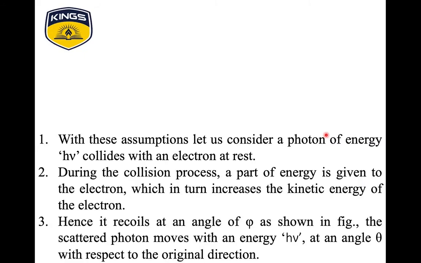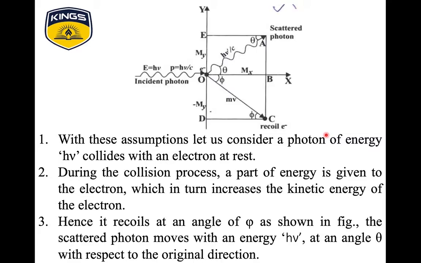With these assumptions, let us consider a photon of energy h nu colliding with an electron at rest. During this collision process, a part of the energy is given to the electron, which in turn increases the kinetic energy of the electron.